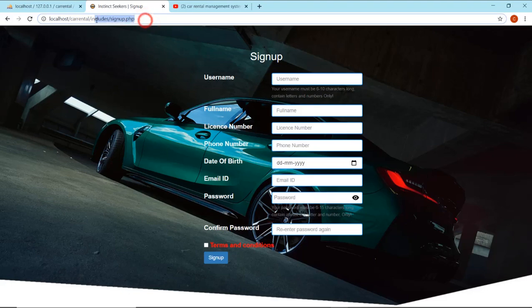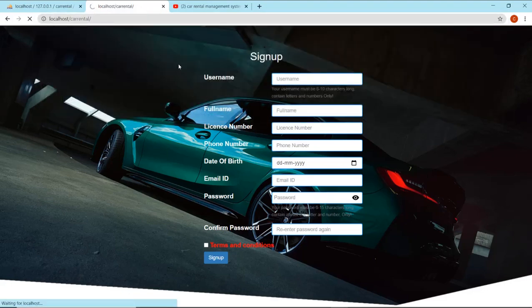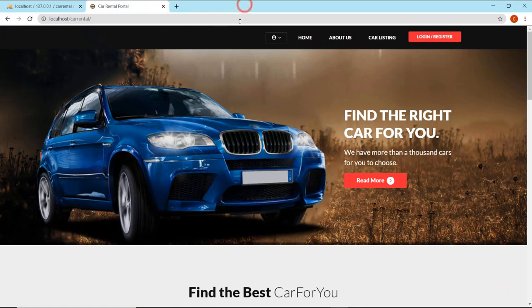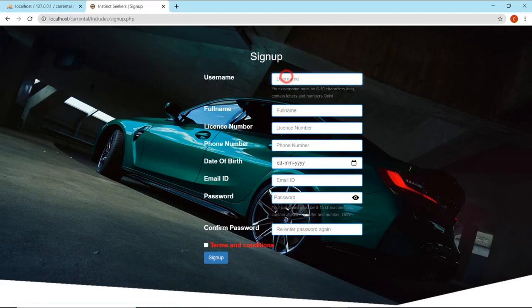So first of all, let's go to the home page. If the user is not registered or you want to log in, if the user is not registered, then he can register from here. The sign up or registration form is made in such a way that it has 99% validation.